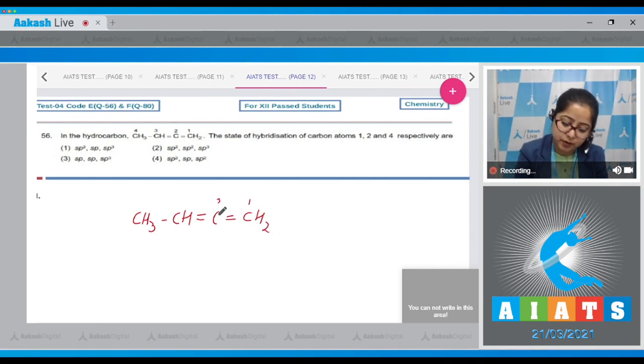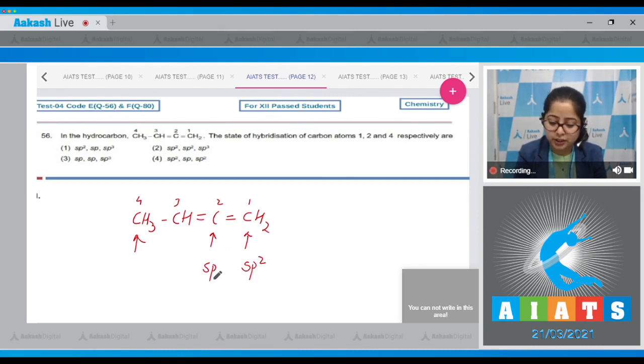and this is carbon 1, 2, 3 and 4, and we have to answer the hybridization of carbon atom 1, 2 and 4. So here the hybridization is sp2, here it is sp, and here it is sp3. That means the correct answer is represented in option number 1.